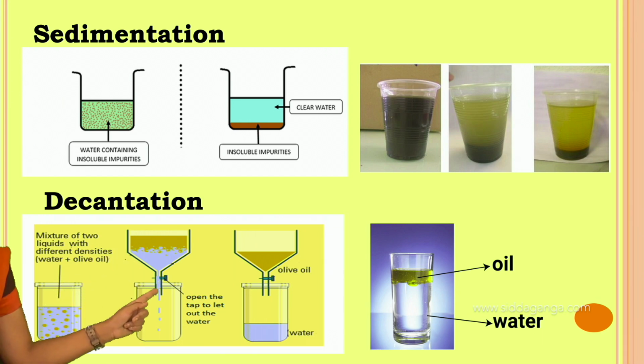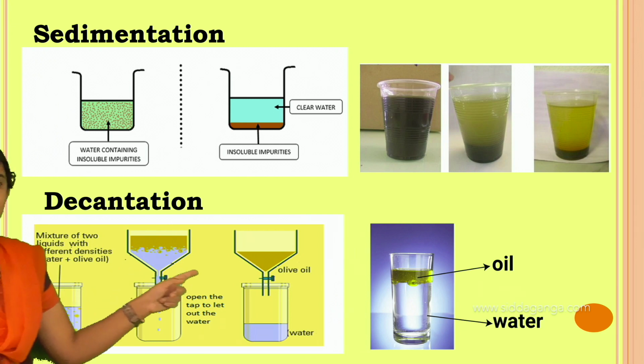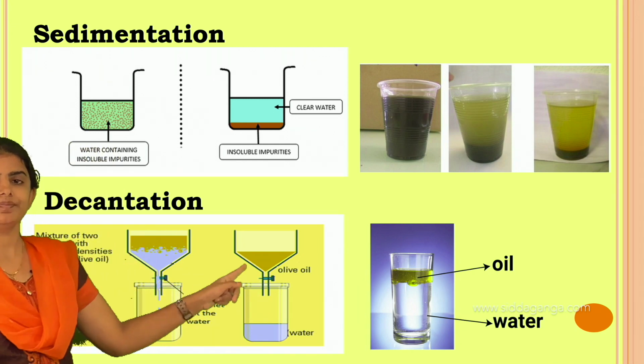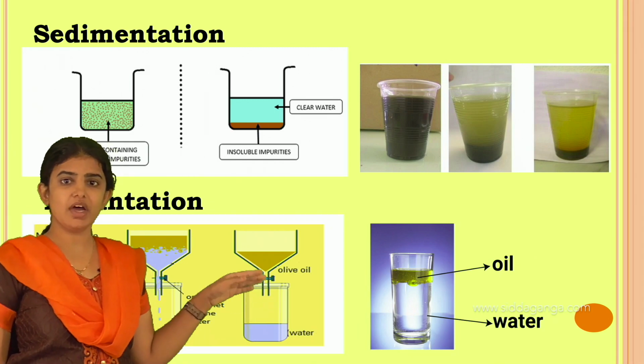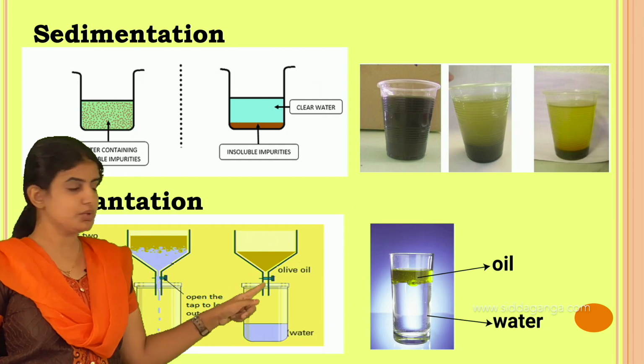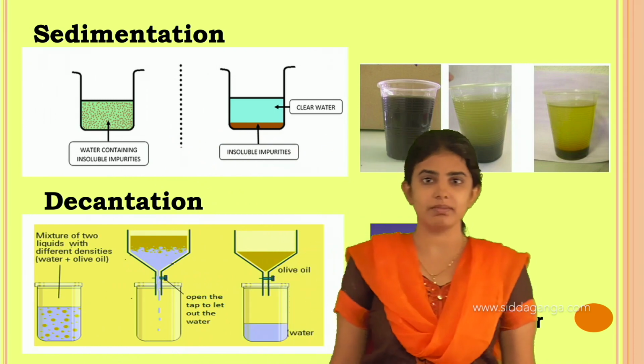See, here the opening will be there, and thereby it will release the water only, leaving behind the oil. And see, this is the last product of the decantation, where the oil will be present at the upper part of the vessel, leaving behind the water, and this is how the decantation process will be done.